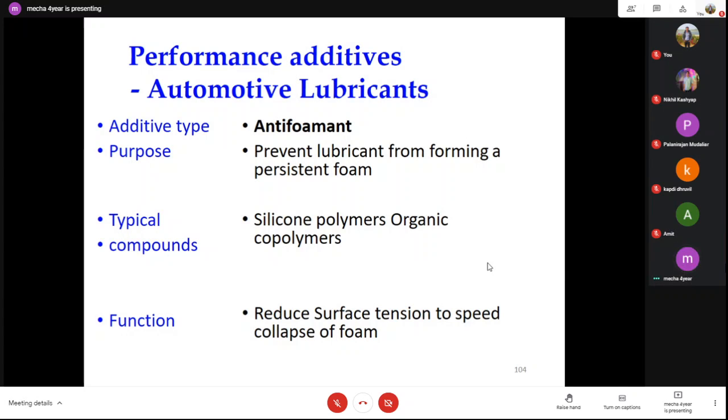This decreases the surface tension of the lubricant. If surface tension is less, there is less chance of bubble formation. During the running operation, we have to make sure that the lubricant does not foam. If bubbles form, in Hindi you say झाग, due to that foam,